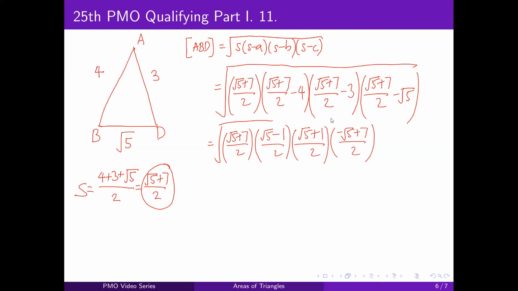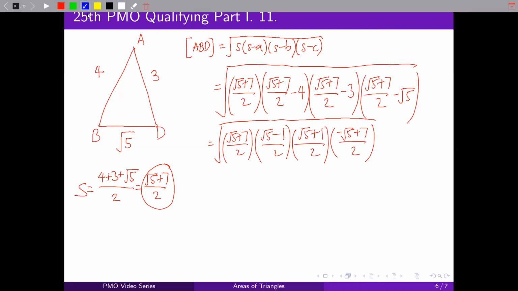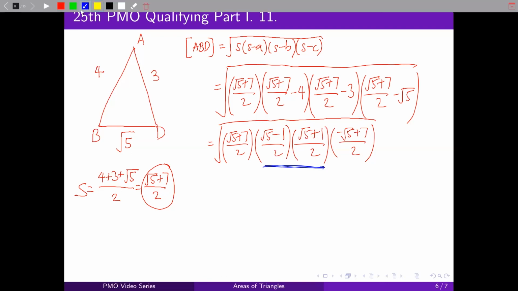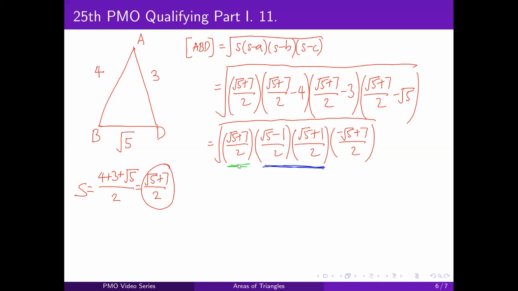Before we continue multiplying, you might notice that some of these terms look quite similar. For example, the two terms in the middle only differ by one sign. And similarly, the two terms at the end only differ by one sign. And what does this tell us? This is the difference of two squares.